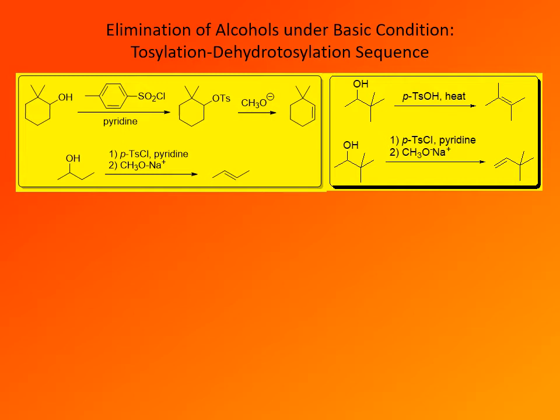The reaction mechanism would be E1 in this case, on this example of 3,3-dimethyl-2-butanol, and of course the reaction would proceed with rearrangement and with all the other side reactions and problems associated with E1 reactions. On the other hand, reaction of the same alcohol, 3,3-dimethyl-2-butanol, first by treatment with tosyl chloride and pyridine would convert it to the tosylate, and then reaction with sodium methoxide would be an E2 elimination, and the reaction would proceed cleanly to give only one product, and that's 3,3-dimethyl-1-butene, without any rearrangements, without any side reactions.